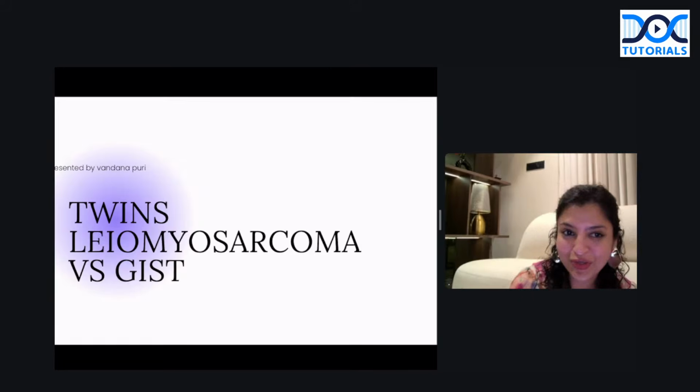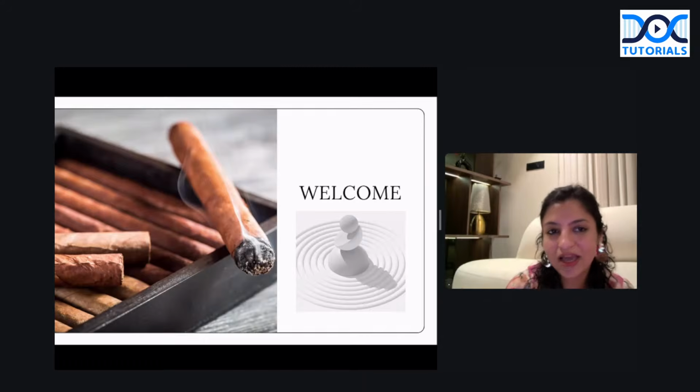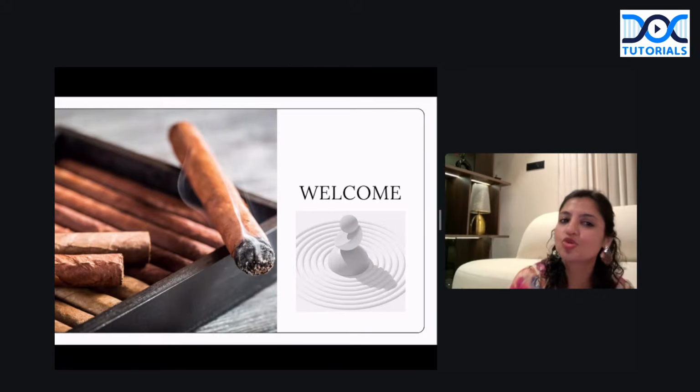Okay, so today we're going to talk about twins in action, that is leiomyosarcoma versus GIST. And what is GIST? Gastrointestinal stromal tumor. So we should be super clear with these. The question that is always asked is cigar-shaped nuclei. That is very typical of smooth muscle tumors, that is leiomyoma, leiomyosarcoma. GIST does not show cigar-shaped nucleus usually.